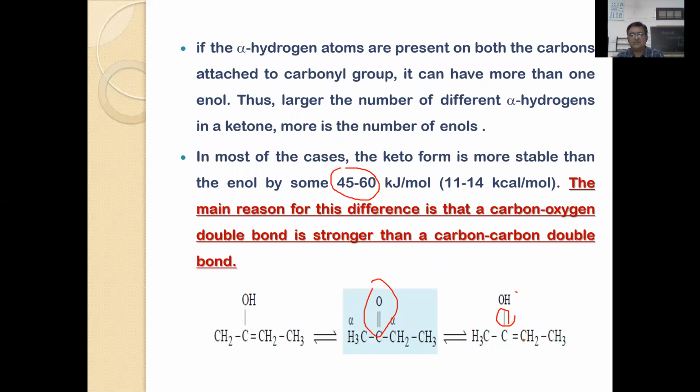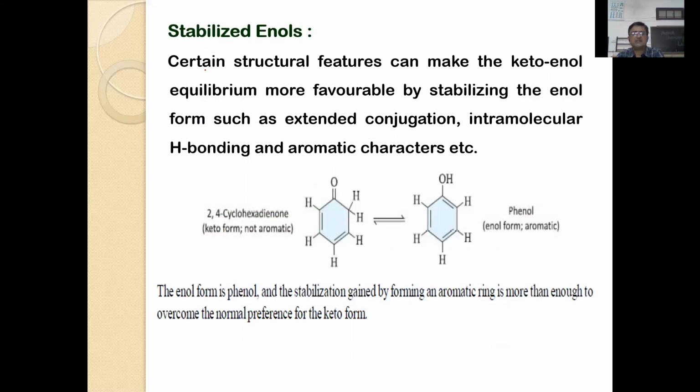So this is how compounds undergo many kinds of changes. The tautomeric character is one of the important factors. Now, stabilized enols. This is actually non-aromatic character: 2,4-cyclohexadienone. This keto group is in conjugation with the double bond here.